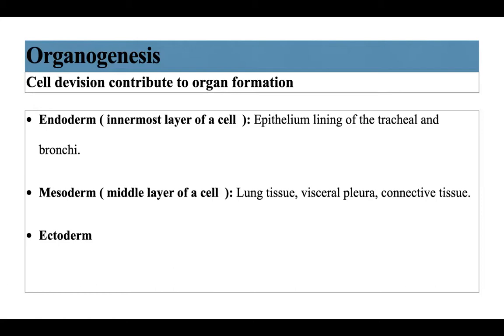And ectoderm, that forms the nail, hair, skin, etc. Therefore, we expect the lung tissue to be formed by mesoderm. Thus, any anomalies in the lung tissue are related to mesoderm malformation or deficiency.